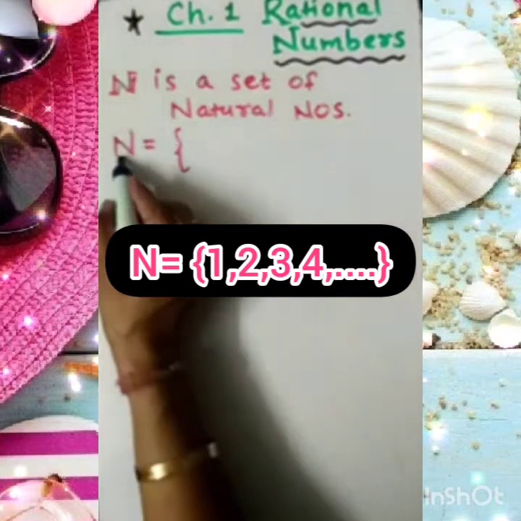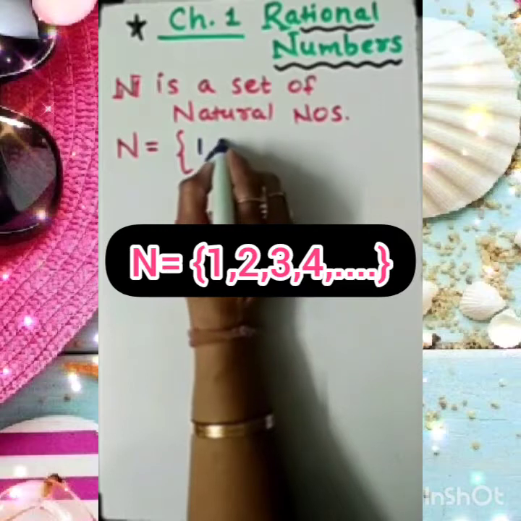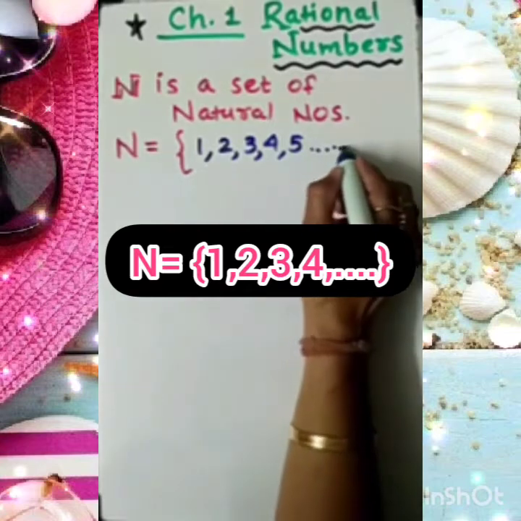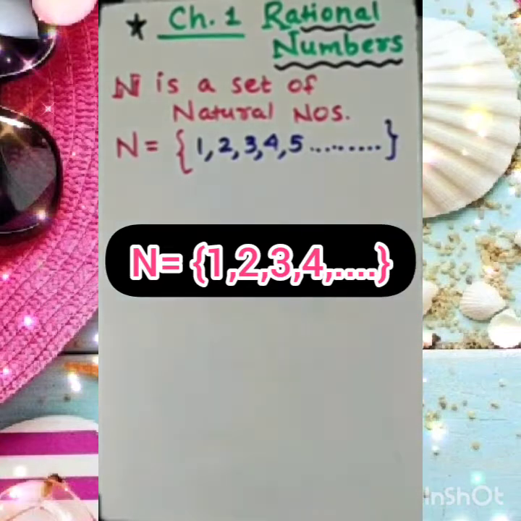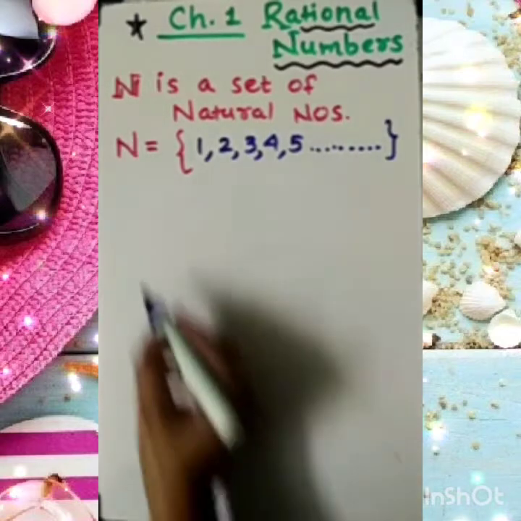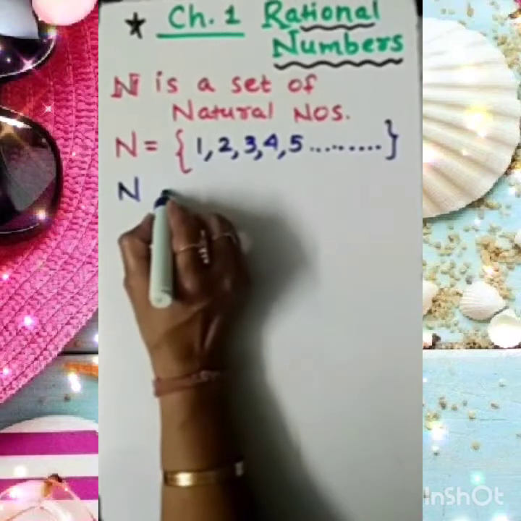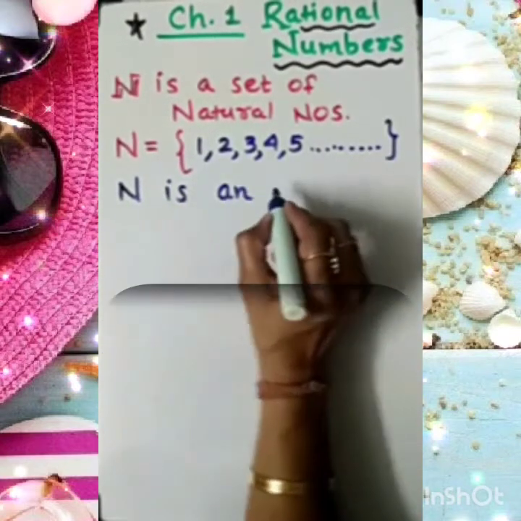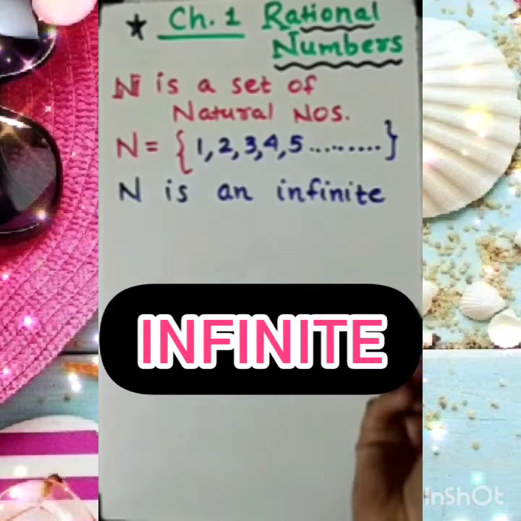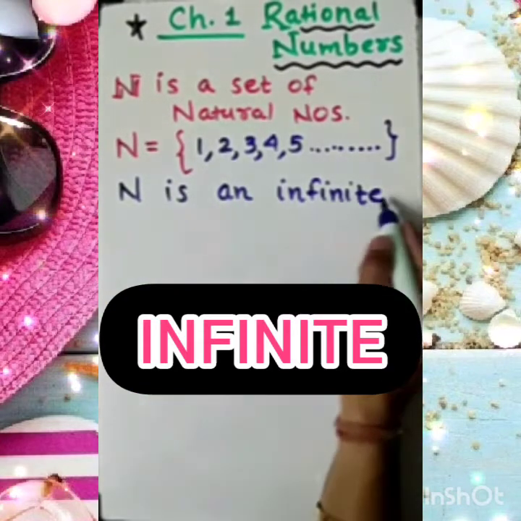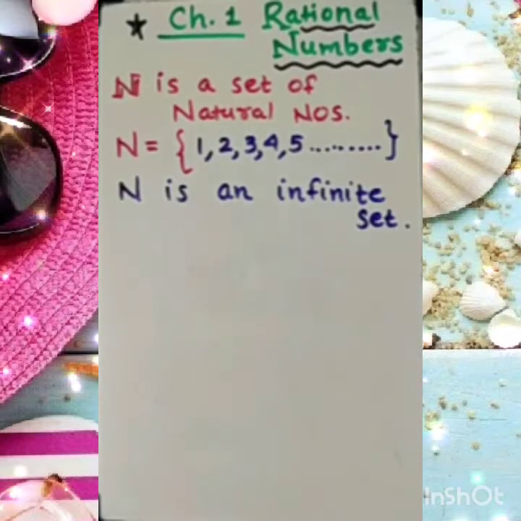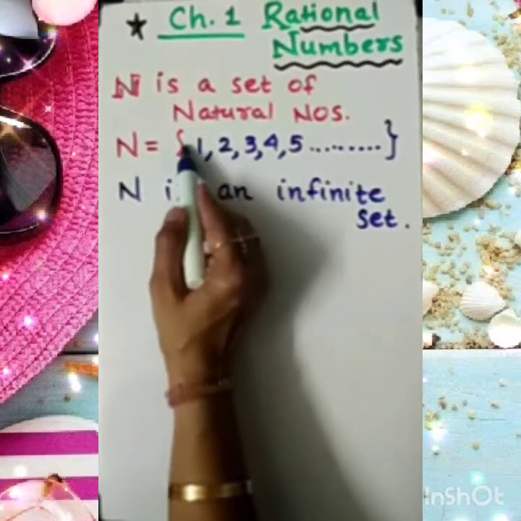N has first member 1, 2, 3, 4, 5, 6, 7, and so on. Nobody knows which is the last number, right? So simply I should say N is an infinite set, that is, infinitely many numbers lie in this set N. That is the first set, the natural numbers. The smallest member of the natural numbers is 1.